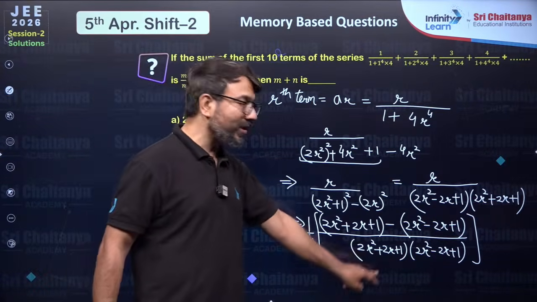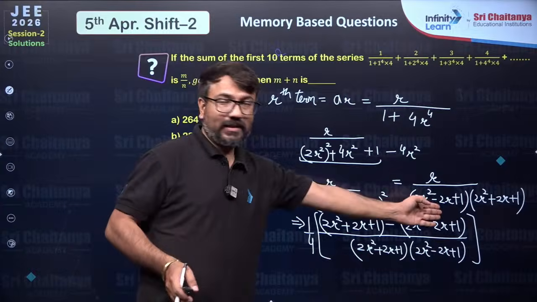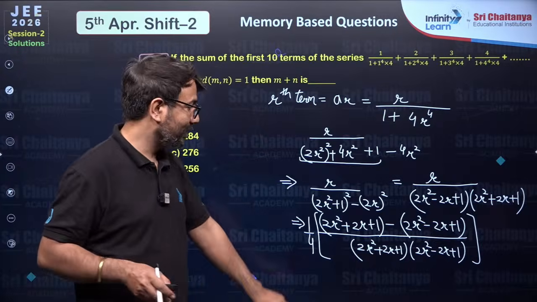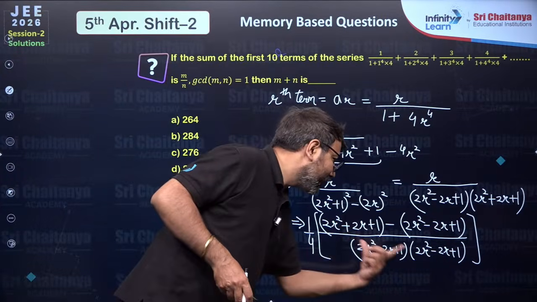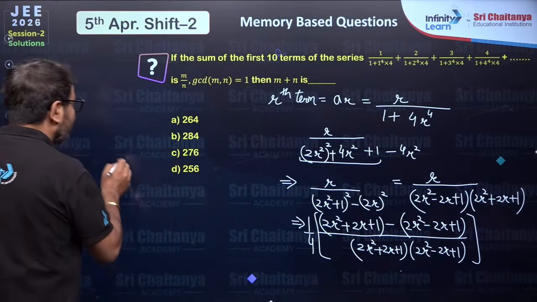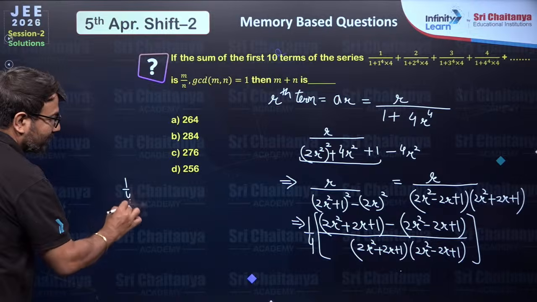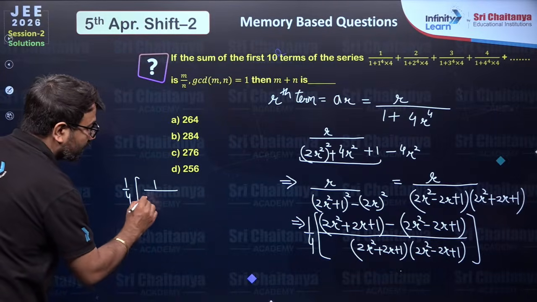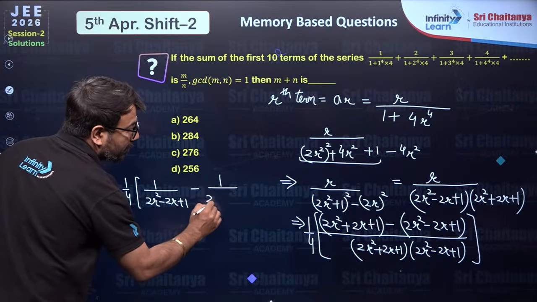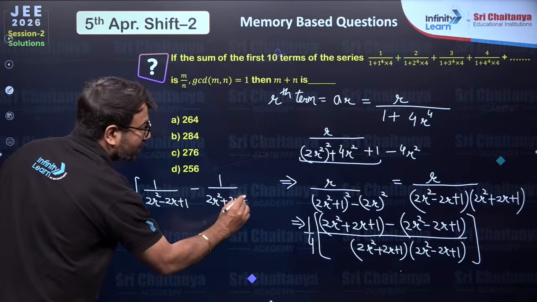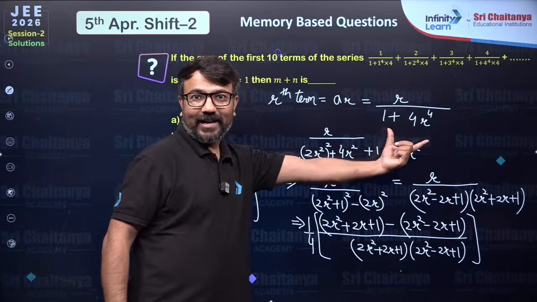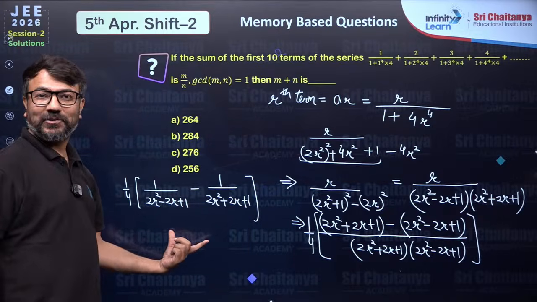So basically why I'm doing this, I want to break this larger fraction into pieces, so I want to convert it into a partial fraction. Now if you divide this numerator with these two factors, you'll be left with one factor each. So here, my dear students, you will be left with 1 by 4 times 1 upon 2r square minus 2r plus 1 minus 1 upon 2r square plus 2r plus 1. See how we have converted this rth term as a subtraction of two factors.